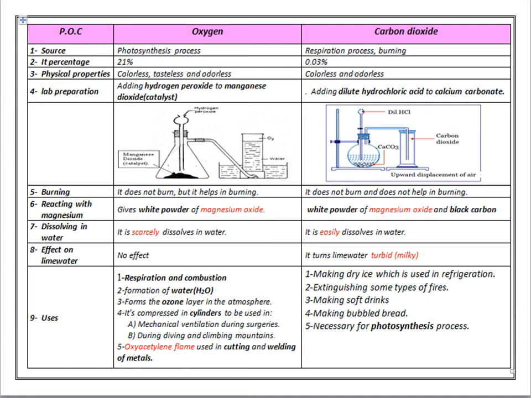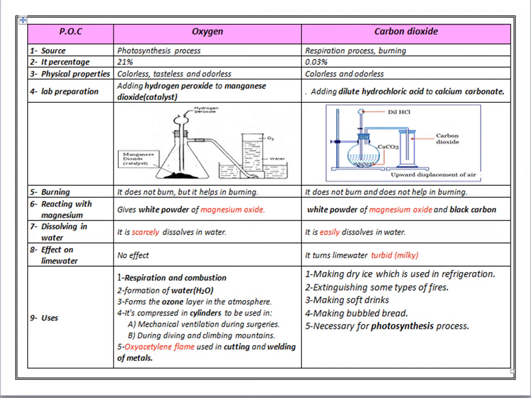Number 3, the physical properties. Physical properties means the color, the taste, and the smell of each gas. We found that oxygen gas is colorless, tasteless, and odorless. Carbon dioxide also is colorless and odorless.